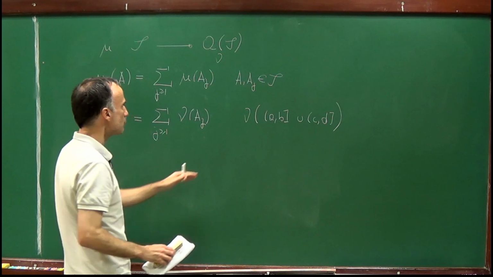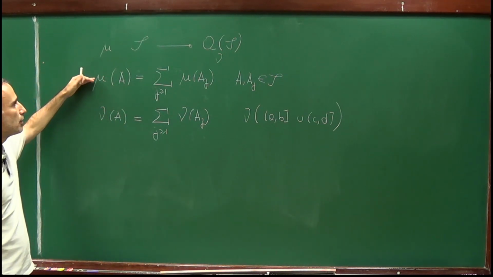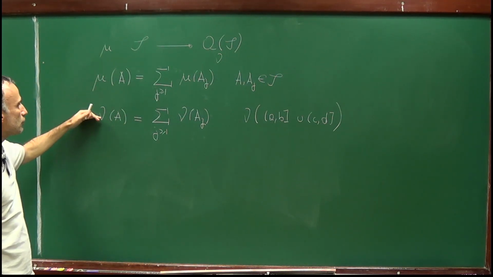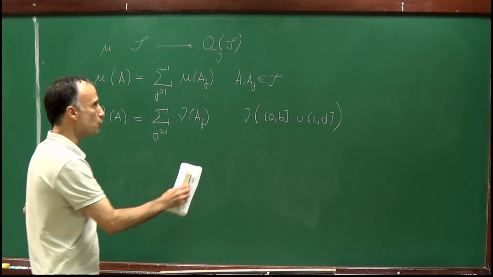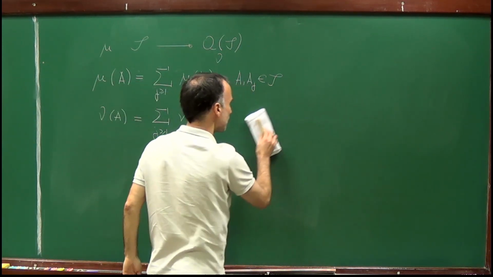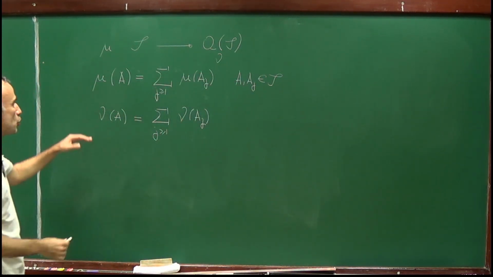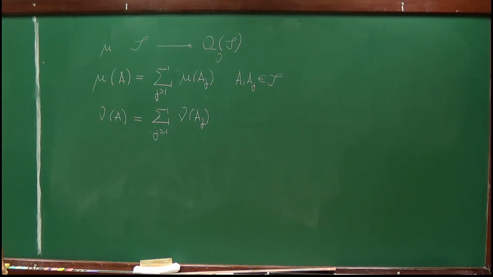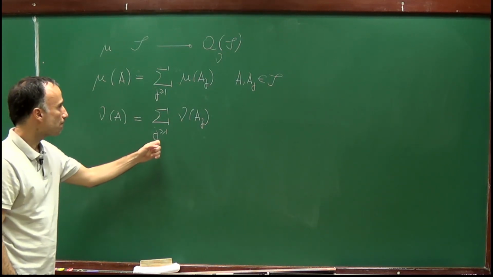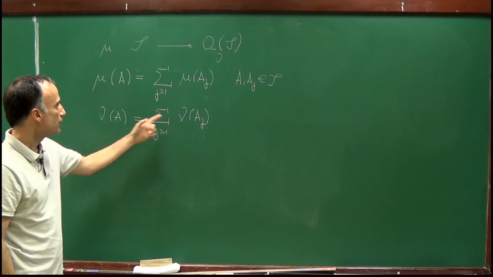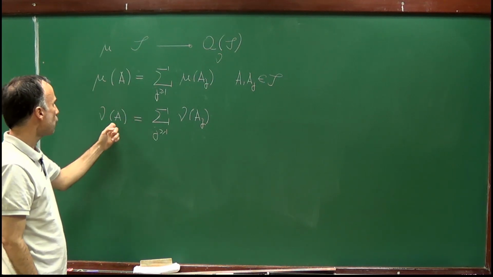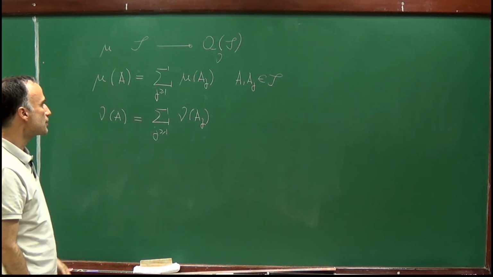So this is the reason why I first rewrite this identity in terms of the function which is defined in the algebra.